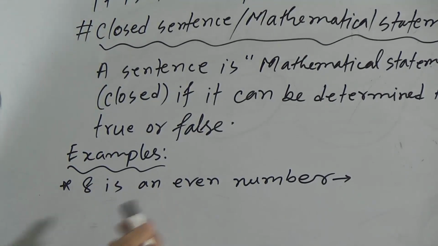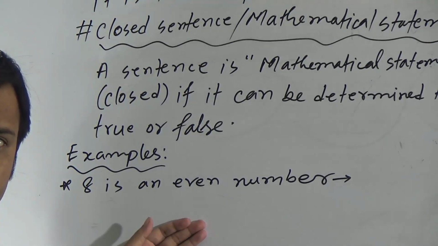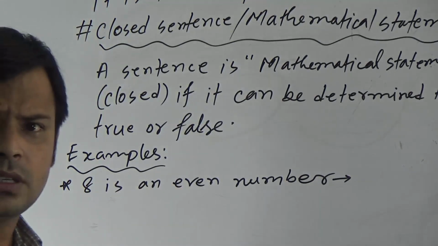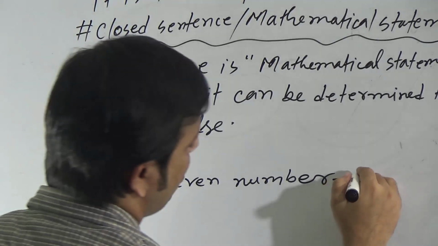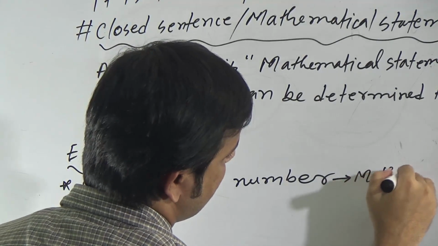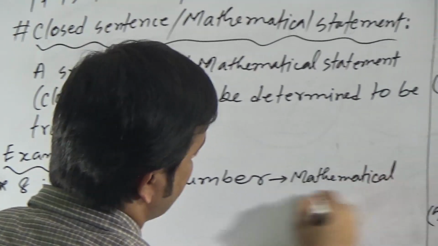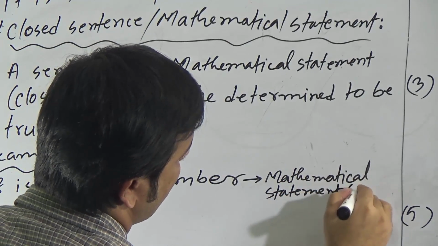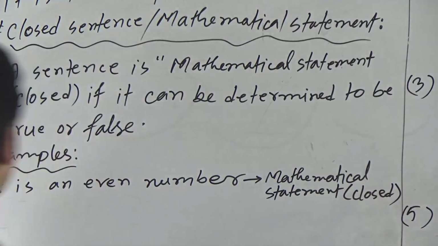So we can say this sentence is true. As we can determine the sentence is true or false, this is closed, or a mathematical statement.